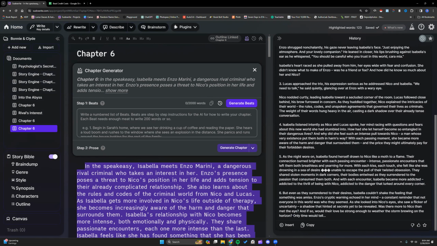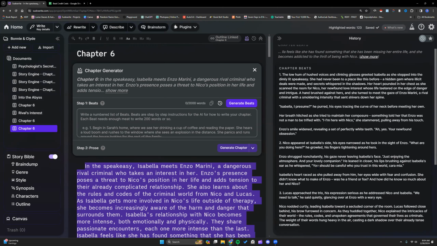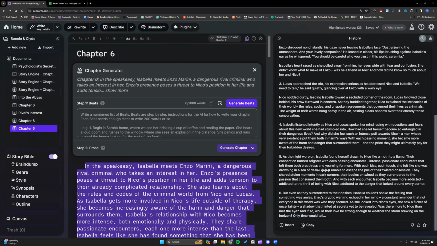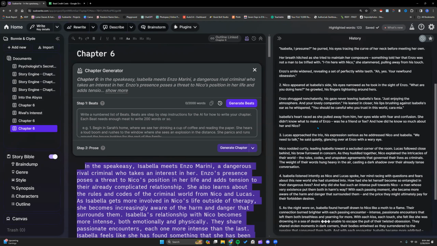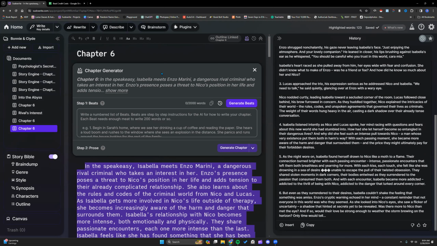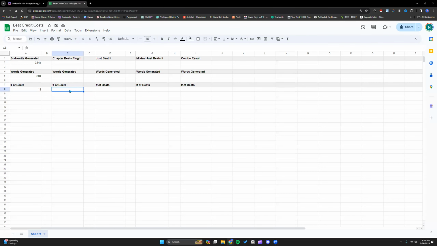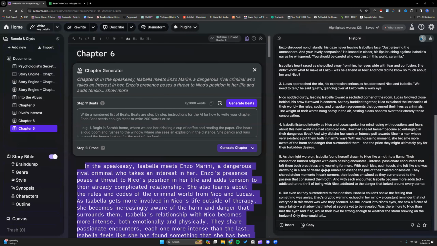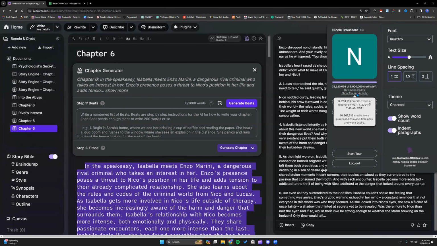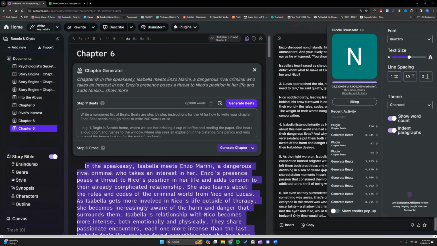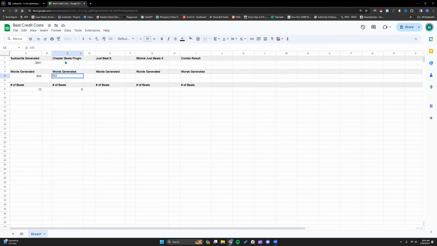The major quirk I found is similar to this. It always ends differently. So it could be the continual thing like this. It could be a wrap up describing the tone of the scene, various things like that. Again, that's Mixtral for you. But this gave us 6 beats for a total of 652 words. And the cost was 114 credits.